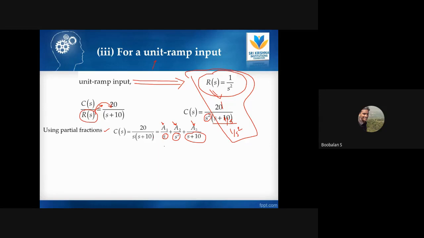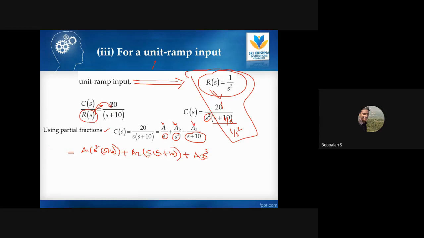Now apply the LCM on both sides, and the common terms will cancel each other. For example, it will look like this. So the entire LCM will be like this: a1 into s into s plus 10, plus a2 into s into s plus 10, right? And a3 into s square. These are the terms that will be available.